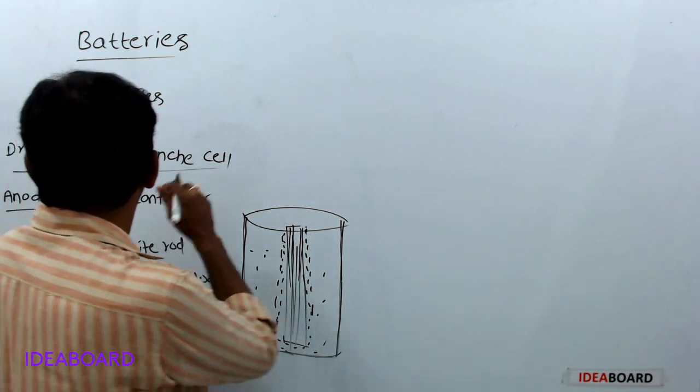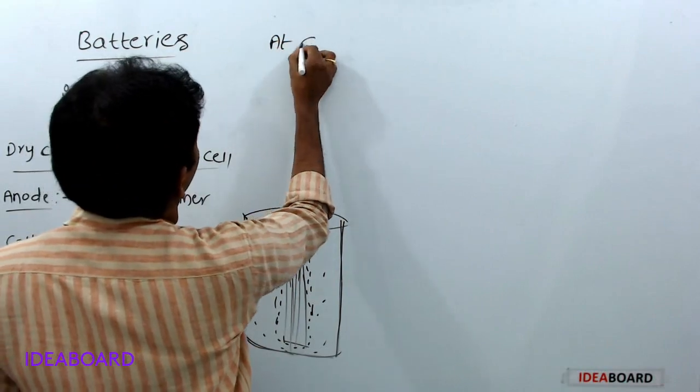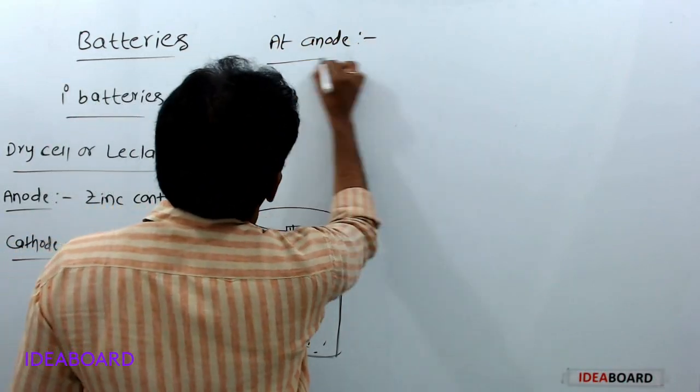In this dry cell, at the anode this reaction takes place.